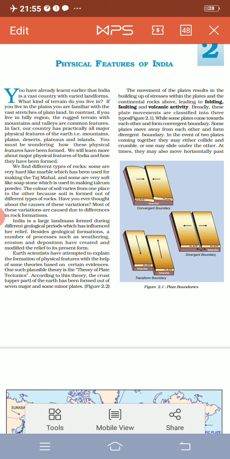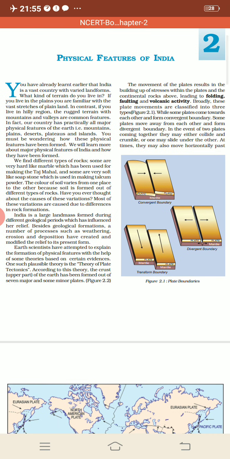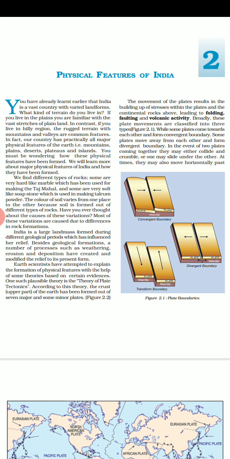The 7 major plates are nothing but the 7 continents we have. Please recall that. So the crust has been formed out of 7 major plates and some minor plates. The movement of the plates results in the building up of stress within the plates and the continental rocks which are lying above. This leads to folding, faulting and volcanic activity. Folding occurs because of earthquakes, and faulting refers to the cracks which develop on the crust of the earth.